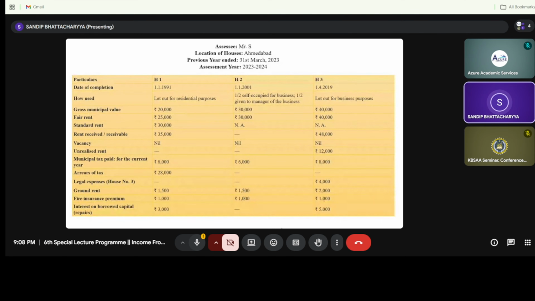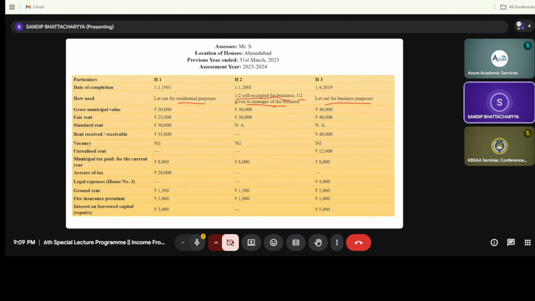Now how have these houses been used? House number 1 is residential, just self occupied. In house number 2, 50% is self occupied for the owner's business, and 50% is given to a manager for business. That is, 50% is self occupied for the owner's business, and the other 50% is given to the manager for business. House number 3 is let out for business purpose.